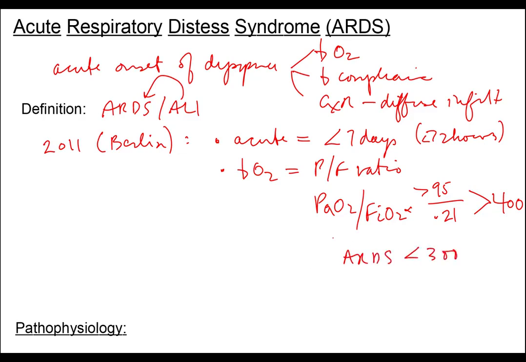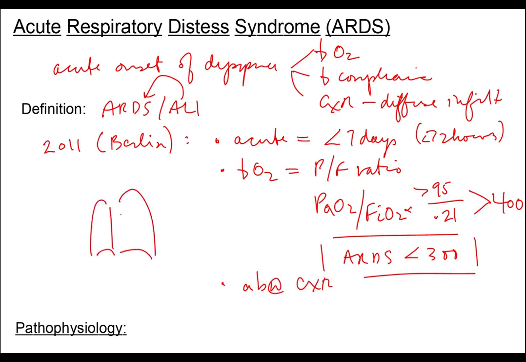to treated oxygen. And then the last part of the definition is that there has to be abnormal imaging. And that could be CT or chest x-ray, but when one takes a look at that, one can see that in this there are these areas of consolidation, and these represent the exudative fluid filling the alveolar spaces.